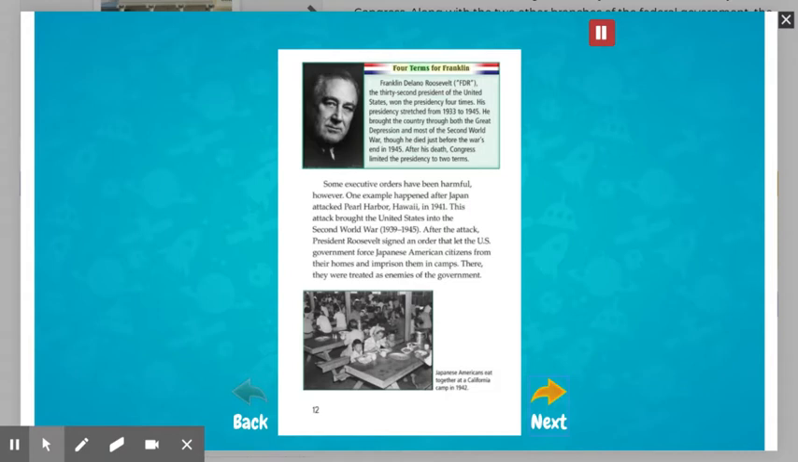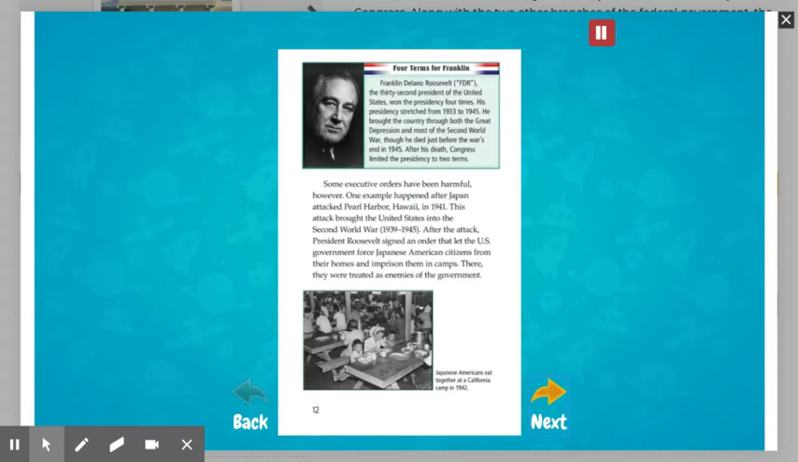4 terms for Franklin. Franklin Delano Roosevelt, FDR, the 32nd President of the United States, won the presidency 4 times. His presidency stretched from 1933 to 1945. He brought the country through both the Great Depression and most of the Second World War, though he died just before the war's end in 1945. After his death, Congress limited the presidency to 2 terms.